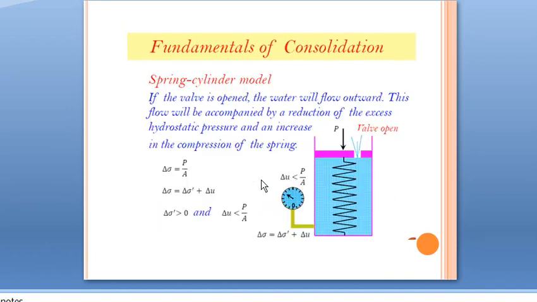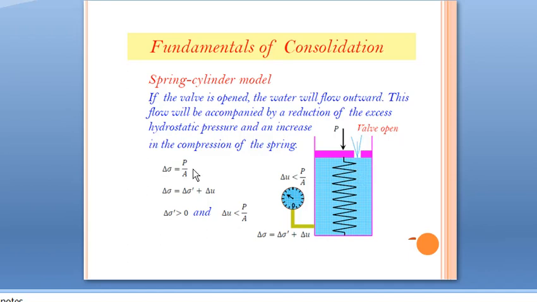Then in the next stage, if the valve is opened, what will occur? The water will flow outwards. When we are opening the valve, water will flow outwards. This flow will be accompanied by a reduction of excess hydrostatic pressure and an increase in compression of the spring. When the water is expelled, the hydrostatic pressure or pore water pressure gets reduced because water is released. At that stage, the spring will get compressed. When water is released, the spring will start compression.